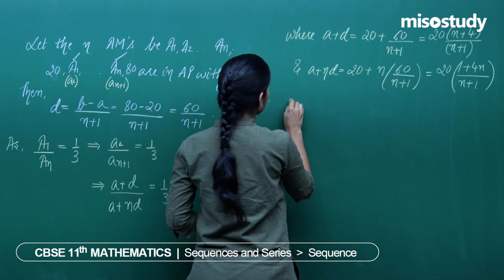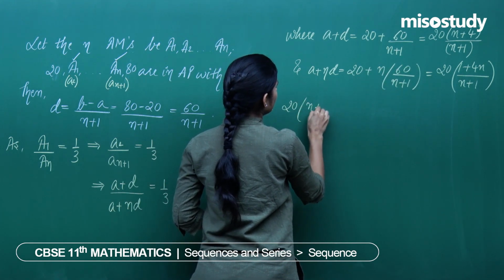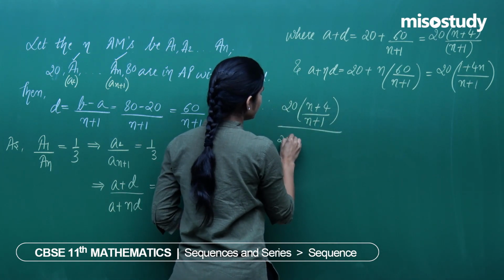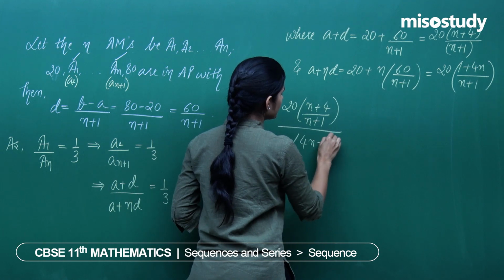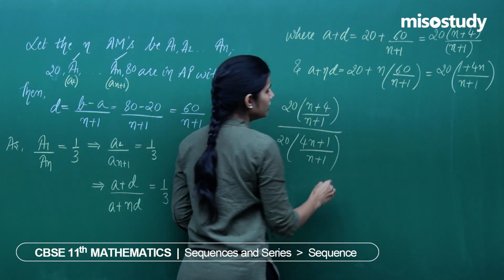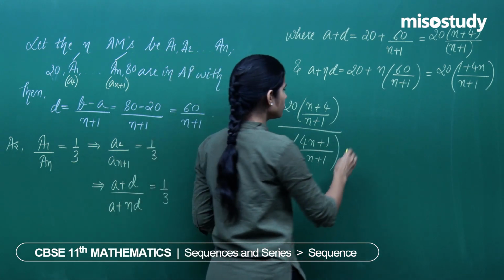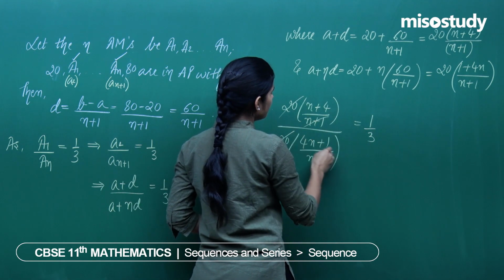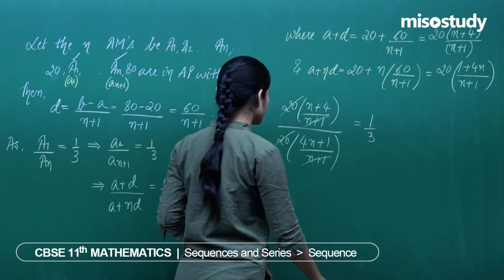So this ratio is 1 by 3, 20 times n plus 4 upon n plus 1 whole upon 20 times 4n plus 1 upon n plus 1. Ratio of these two quantities is given to be equal to 1 by 3. 20 cancels out, n plus 1 is out. What are you left with?